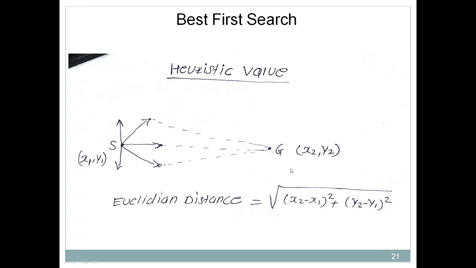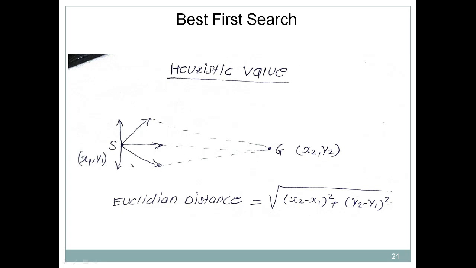five directions you can go, and this is your initial state, and this is your goal state, and your aim is to reach the goal state. So from the initial state you can move in 5 directions. Now the question is which direction we should follow and why, and how to decide. So here we have heuristic value. So how is heuristic value calculated?